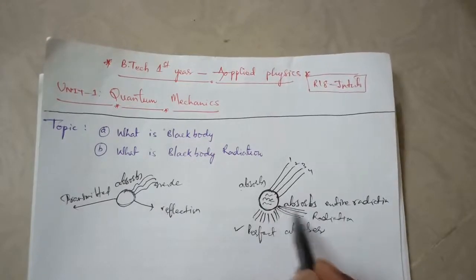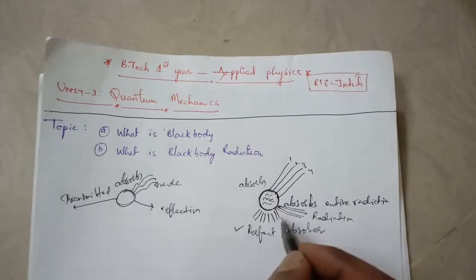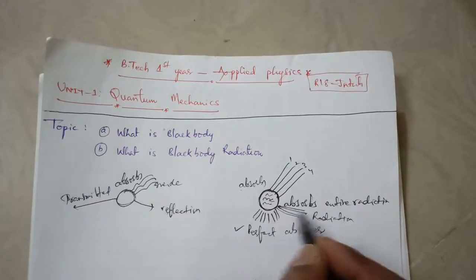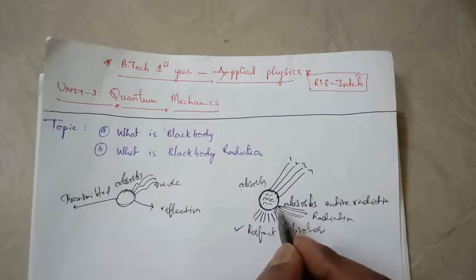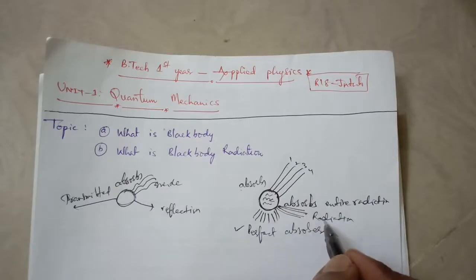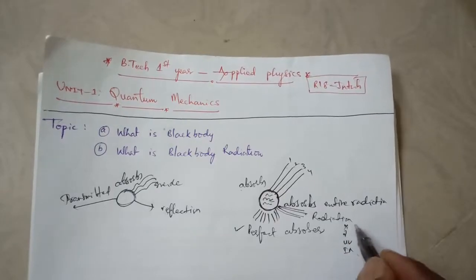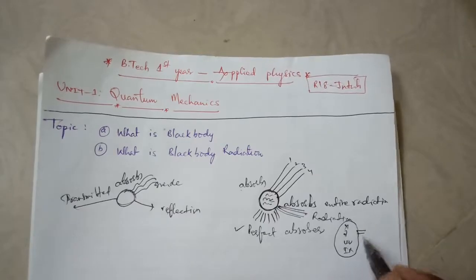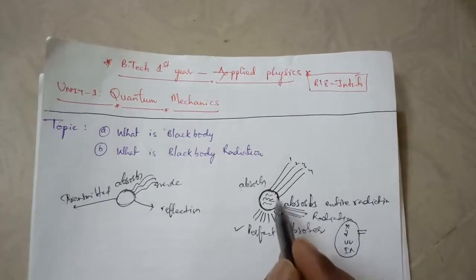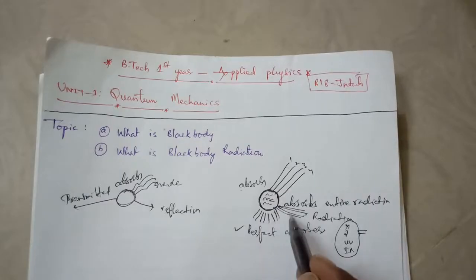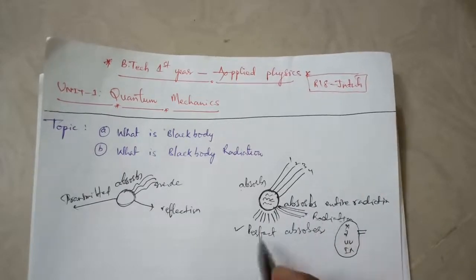So how much radiation does it emit? The entire radiation, with different wavelengths, for example X-rays, gamma rays, UV rays and IR rays. This body radiates different kinds of electromagnetic waves. At more temperature, radiation will be more. So we can say this is a perfect emitter.